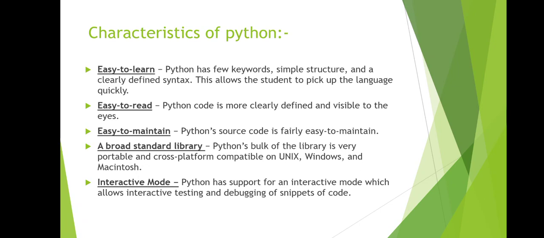Python has very few keywords compared to other programming languages, and simple structures. Another one is clearly defined syntax. In Python, the syntax is clearly defined. In other programming languages we have one syntax, but coming to Python, it has very clear syntax.